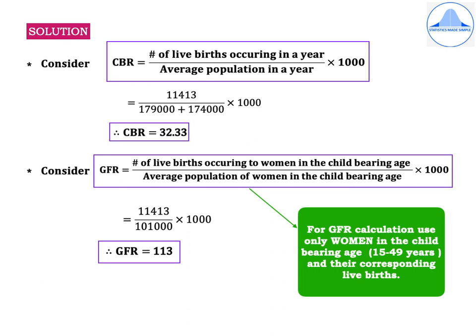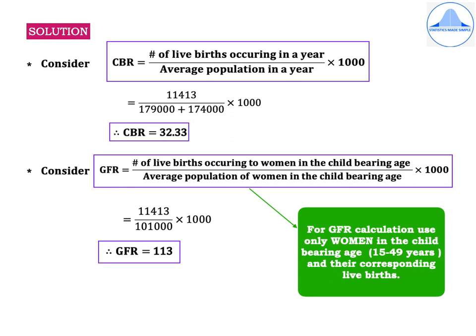Now if we go back to the table, you can see that the childbearing age is from 15 to 49 years. So in the age group column, you have to use only 15 to 24, 25 to 39, 40 to 49 age groups, which I have highlighted in a green color box, and you have to make use of the corresponding female population in these three age groups, that is 35,000, 38,000, 28,000, which is also highlighted in green color, and the total is 1,01,000.